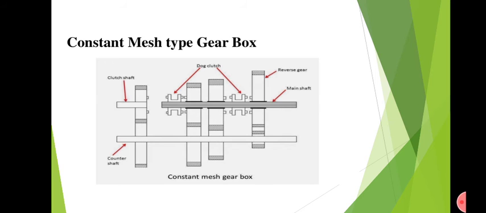For each and every gear, first gear, second gear, top gear as well as reverse gear, in the constant mesh gearbox, there will be separate gear arrangements and all the gears are constantly meshed. The only difference is that with the help of the dog clutch, the power will be transmitted.